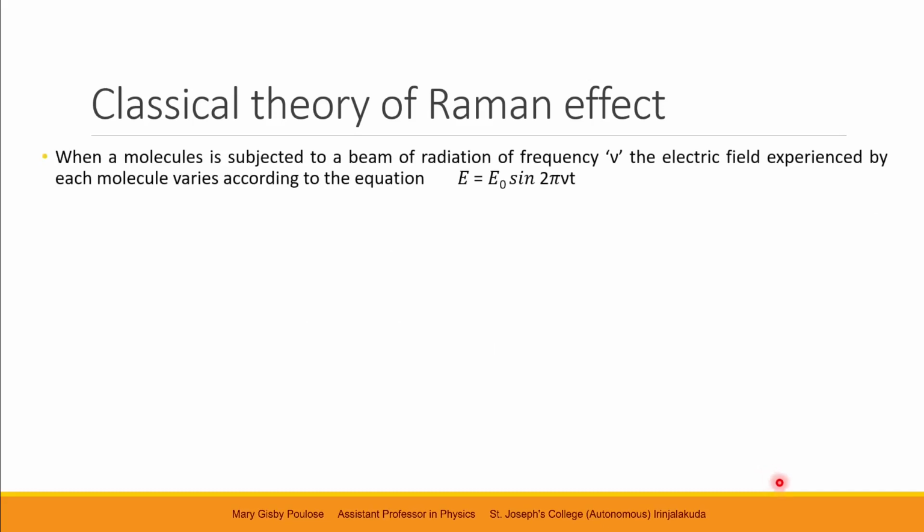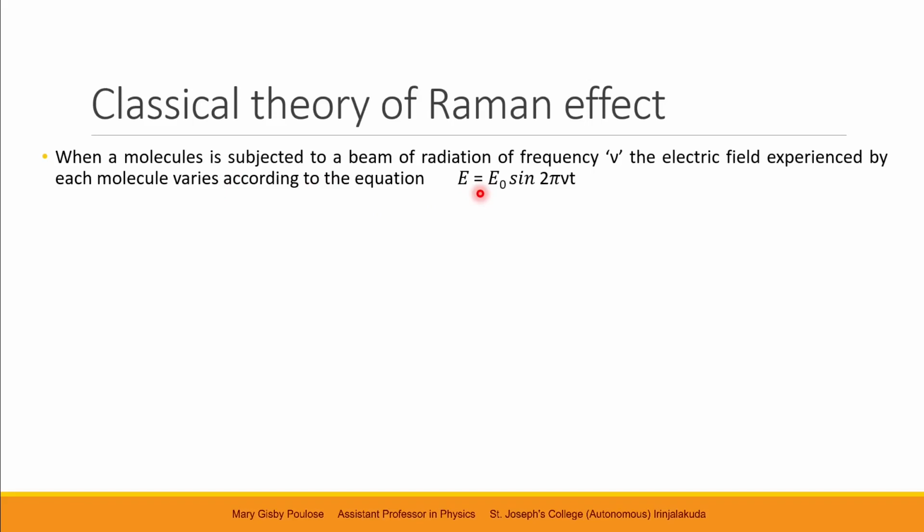Now, let us move into the classical theory. When molecules are subjected to a beam of radiation of frequency nu, the electric field experienced by each molecule will vary according to the equation E equals E naught sine 2 pi nu t. Since the applied electric field is an EM wave, it is varying with the frequency nu.